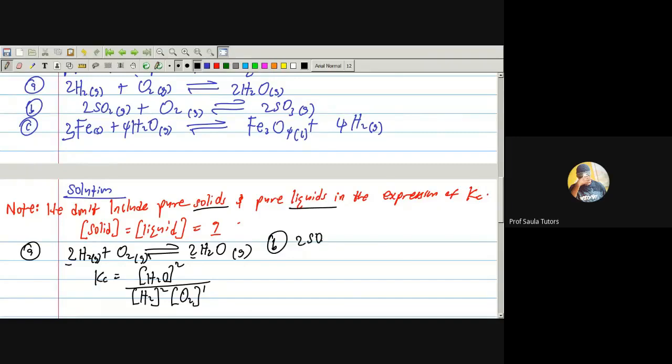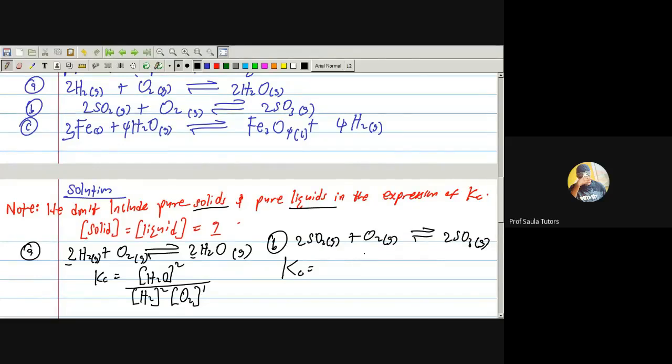We have 2SO2 gas plus O2 gas, reversible reaction, giving us 2SO3 gas. What do we do? It's very simple. The expression for the equilibrium constant. Now check. All of them are gaseous species. We don't have pure solid. We don't have pure liquid.